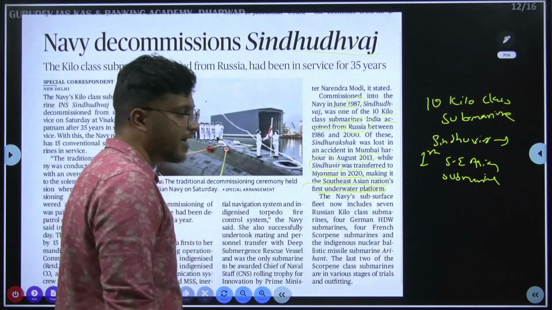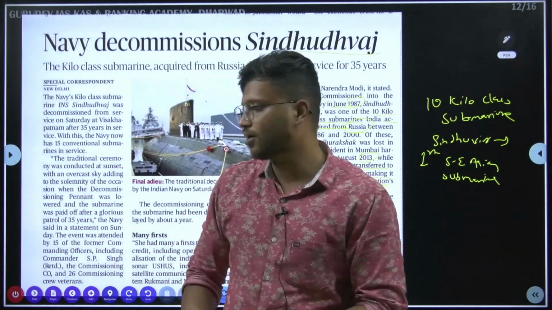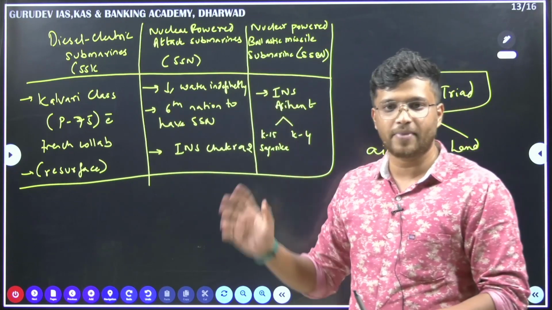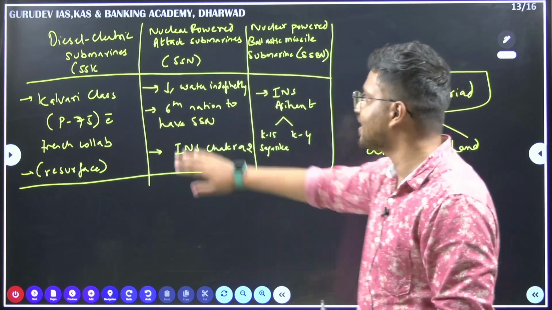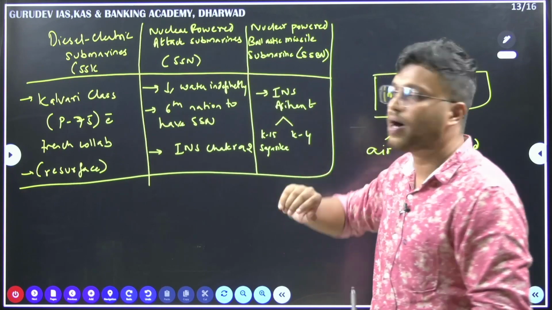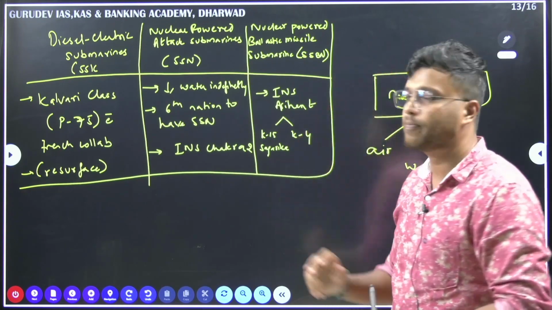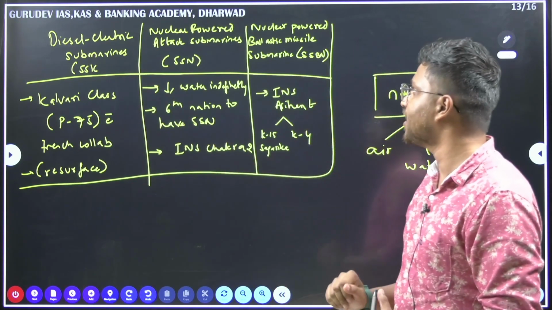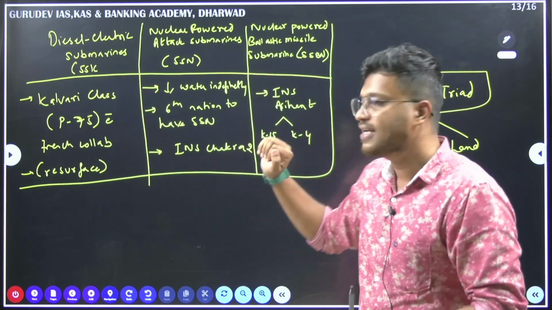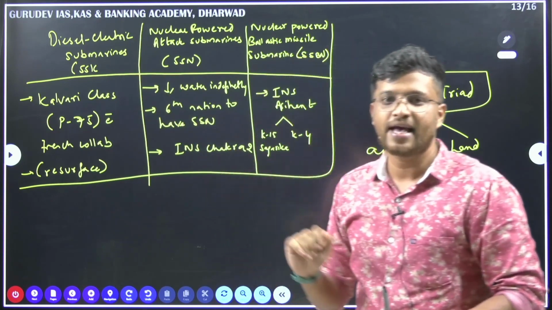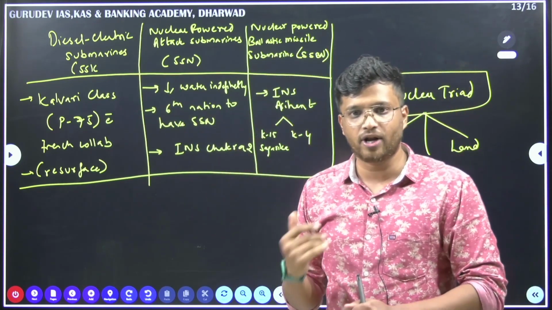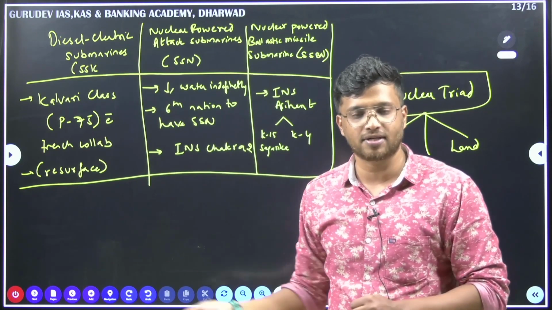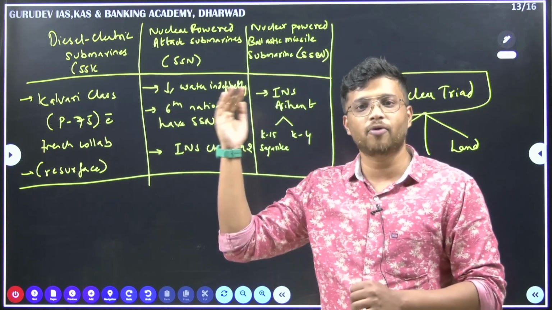Now we have to look at India's submarine development program. India in total has 15 submarines right now. There are three types of submarines that India has right now. The first is diesel electric submarines. The second is nuclear powered attack submarines, as well as the nuclear powered ballistic missile submarines. When we look at the difference between diesel electric submarines and the nuclear powered attack submarines, see, diesel electric submarines cannot be underwater forever. They have to come up, because the propulsion system is like that. They have something called an air propulsion system. Because of it, they have to come to the surface at times.